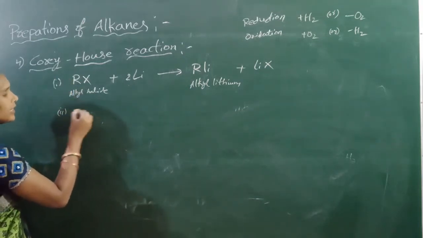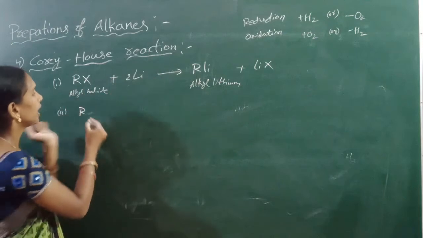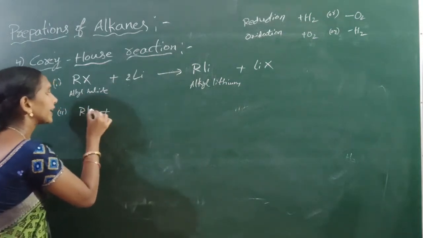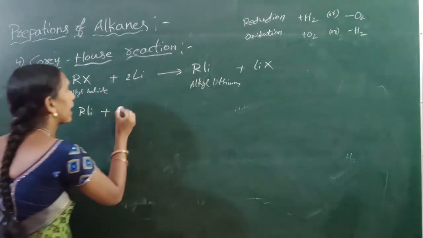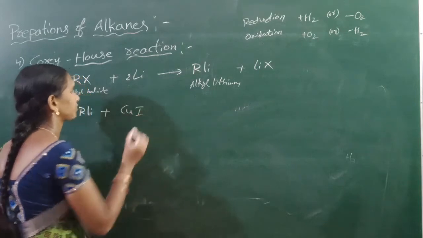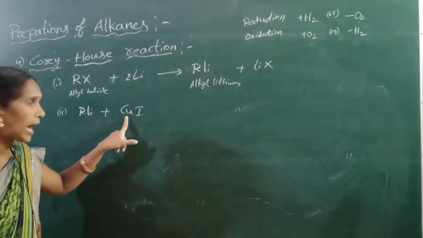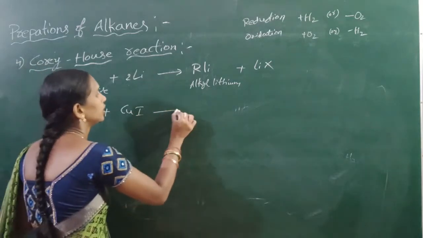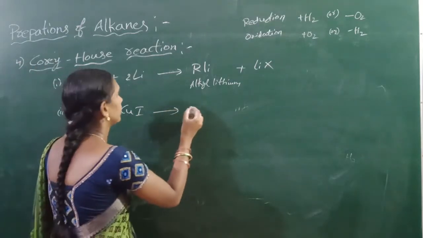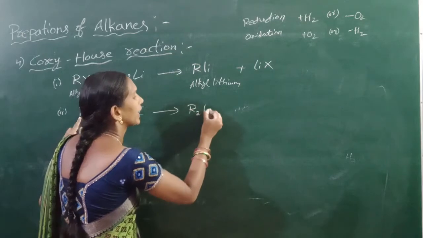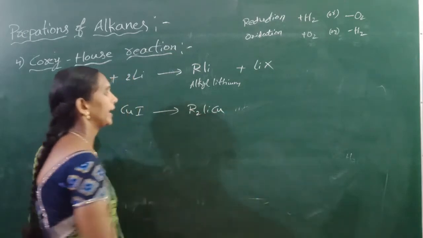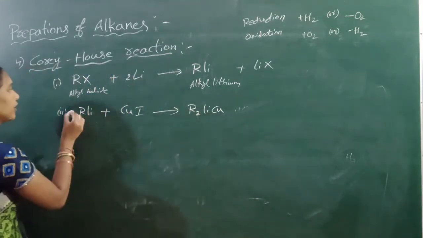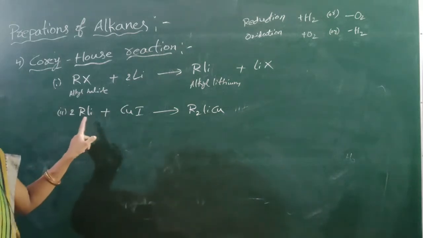The second reaction: the formed alkyl lithium can react with copper iodide, CuI, to form dialkyl lithium cuprate. Here you can take 2 moles of alkyl lithium.